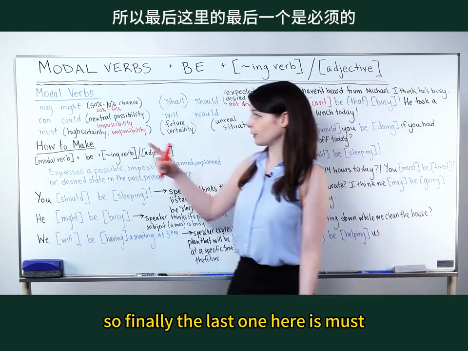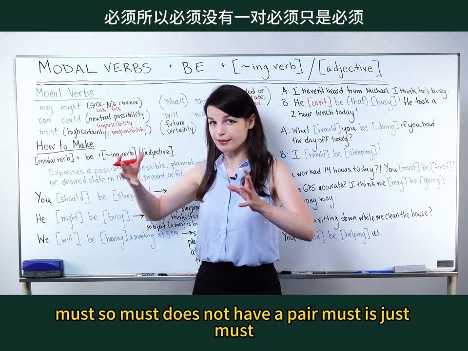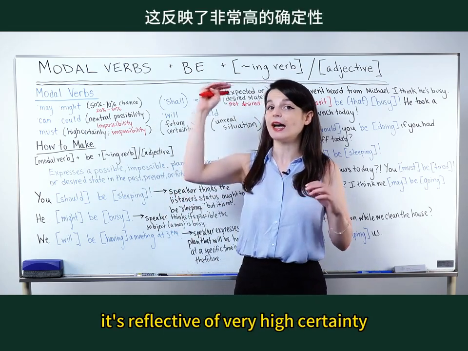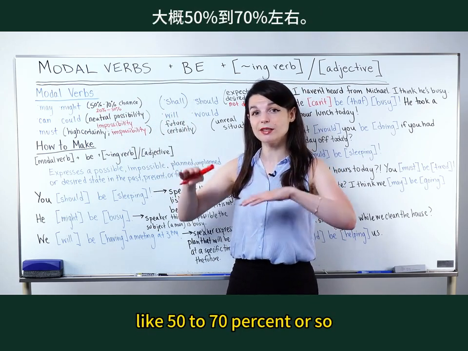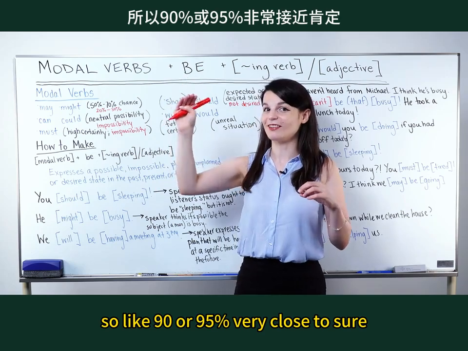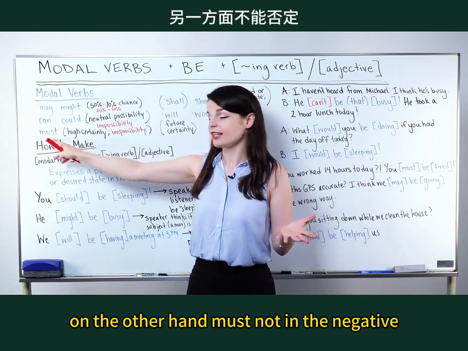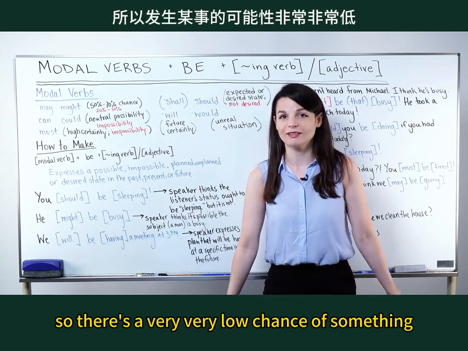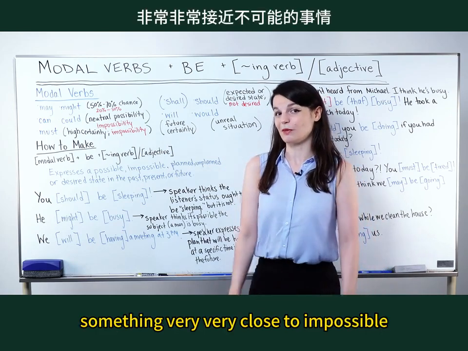So finally, the last one here is must. Must does not have a pair. Must is just must. When we use must in the positive, it's reflective of very high certainty. So may and might was moderate, like 50 to 70% or so. Must is high certainty, like 90 or 95%, very close to sure. On the other hand, must not in the negative is impossible. So there's a very, very low chance of something, like 0% or 5%, something very, very close to impossible.